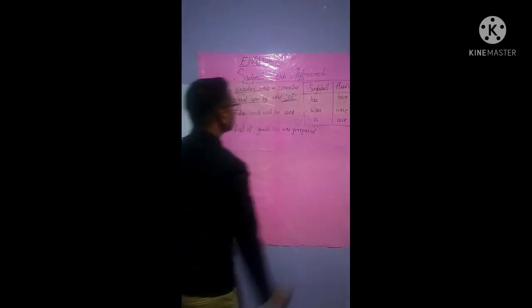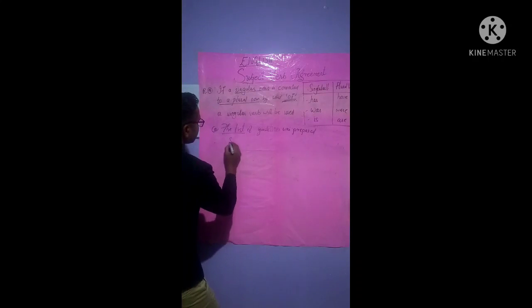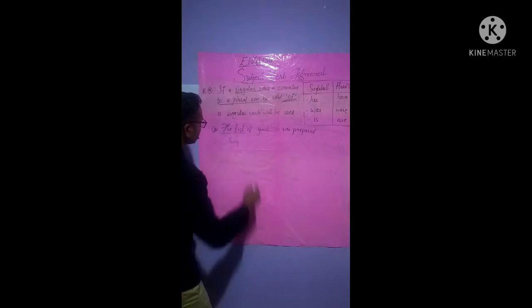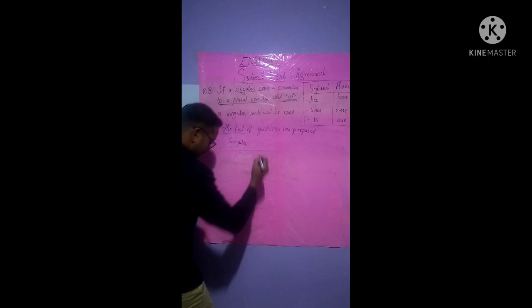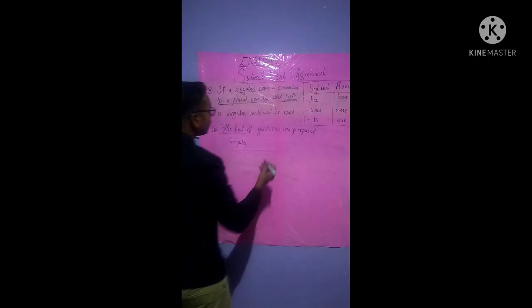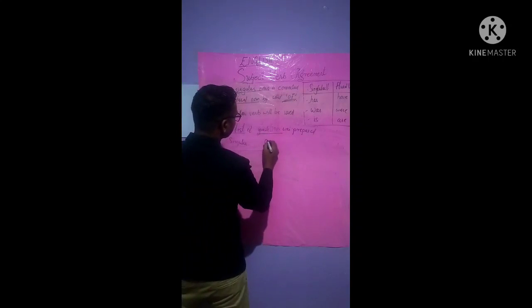Prepared. Now here the list is singular, isn't it? List is singular, and guidelines is plural.